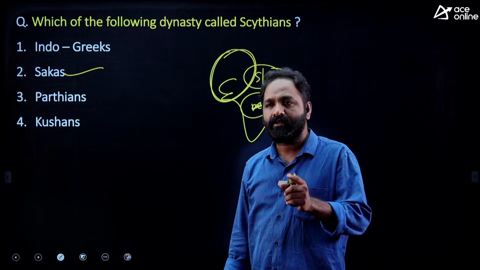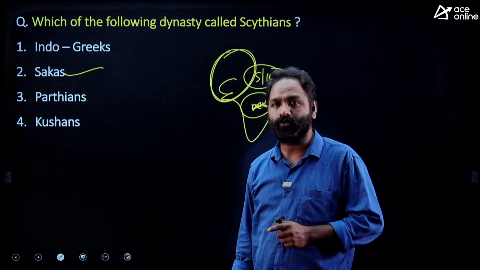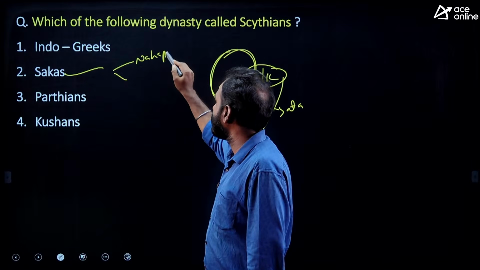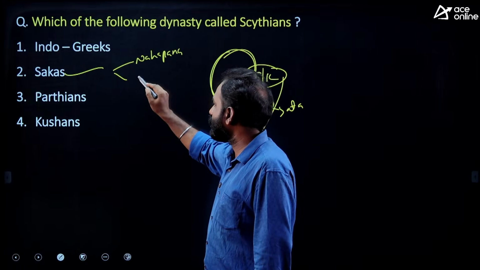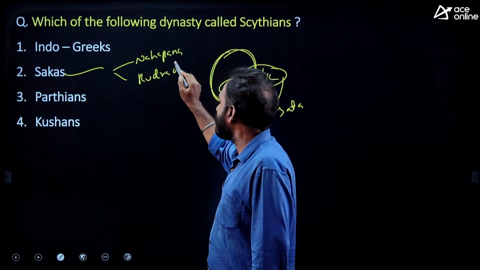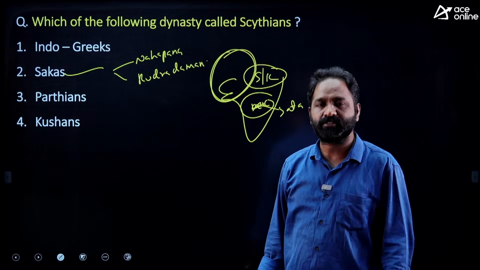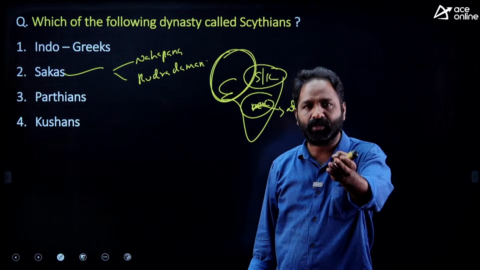Can anyone tell me an important ruler of the Shakas? Nahapana, and also Rudradaman. Rudradaman was the one who issued the first Sanskrit inscription, that is called the Junagadh or Girnar inscription.